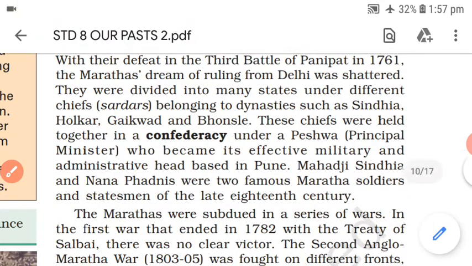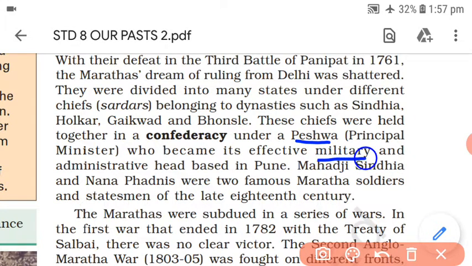Ultimately, all these chiefs were working under a Peshwa, who became the effective military and administrative head. So the Peshwa was a principal minister, looking after all the dynasties of the Marathas, and his office was based in Pune.